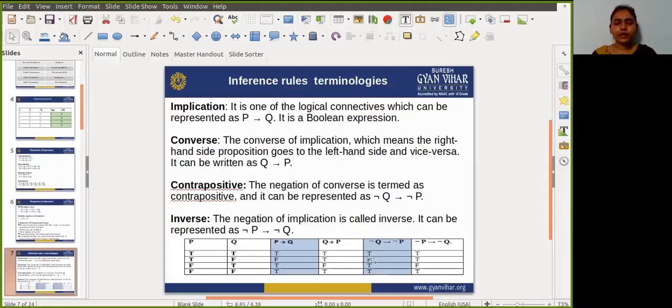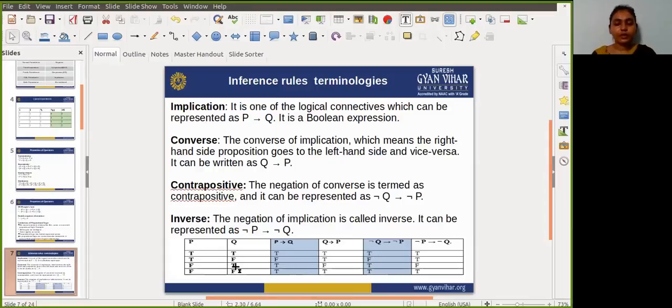Now again the second condition. In the second row, the value of Q is written as F. If we apply a negation operation, then the value becomes true. So the if condition is true, now we have to check P. As the P value is true, the negation of P is false. So the if condition is true but the then condition is false, so obviously it gives a false value. That's why in the second row of the contrapositive it is written as false.